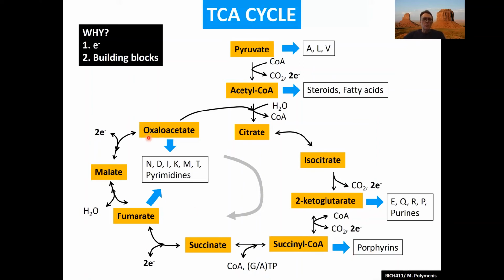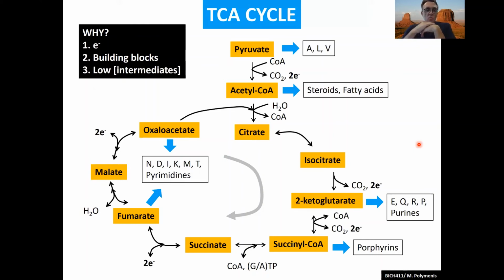And then we come to a couple of 4-carbon versions, the fumarate and oxaloacetate, and it turns out that they are also key intermediates for a variety of amino acids and the other class of nucleotides, the pyrimidines. So the ones that contain pyrimidine bases. So very important building blocks come off the TCA cycle. So now we already have 2 reasons for the TCA cycle. One is electrons, the other one is building blocks.